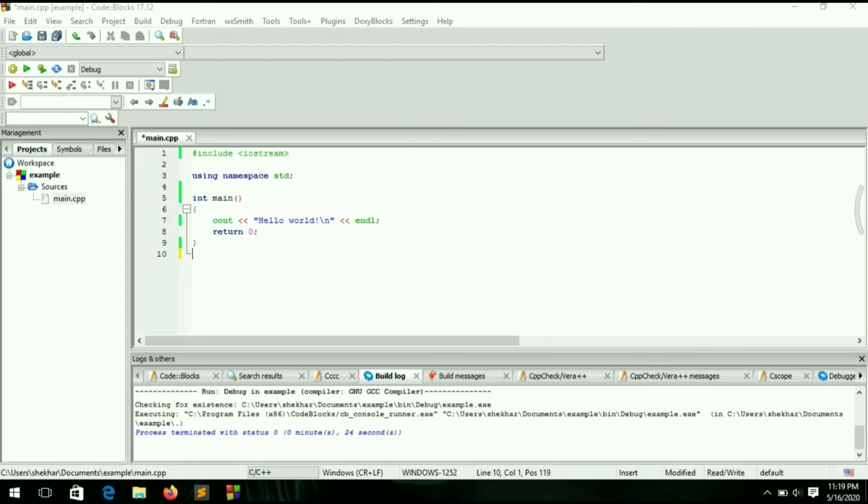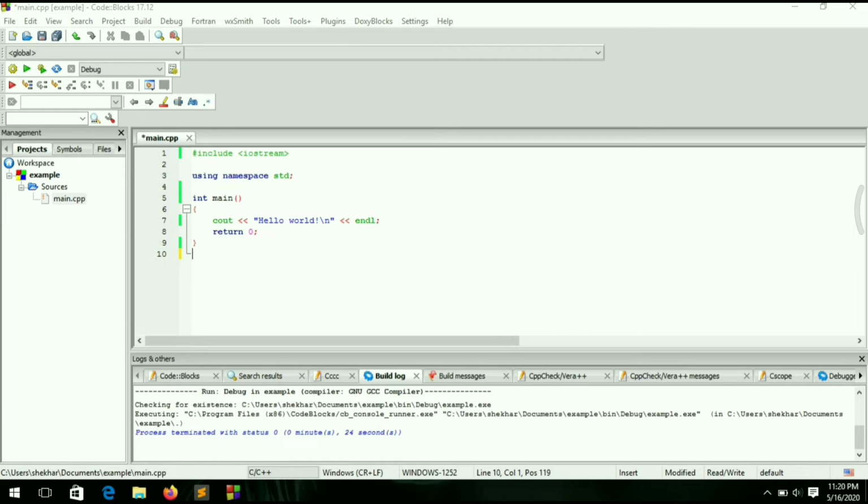So if iostream is a header file, why are we using this hash, include, and these angular brackets here? This hash means this is a preprocessor. Everything written after hash in C++ is considered to be a preprocessor. What is a preprocessor?